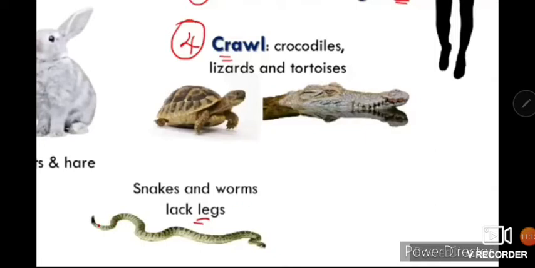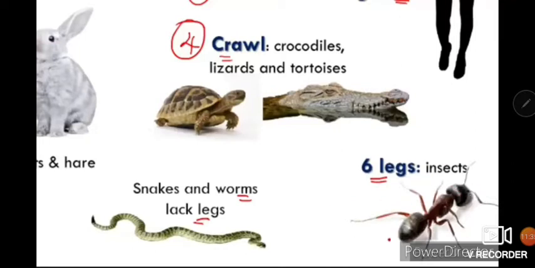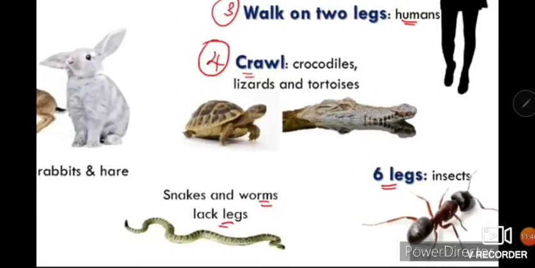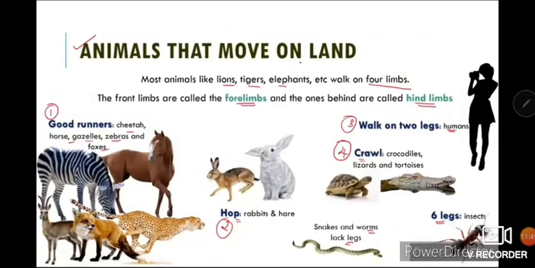Snakes and worms do not have legs, but they are also known as crawling animals. The snake moves in a zigzag manner, and it's very fast. It can move with the help of its flexible backbone. Next method is legs. Grasshopper and cockroach have legs for movement. Cockroach has wings also for movement, but it cannot fly to much height, but to some height it can. So these were all the animals that move on land.